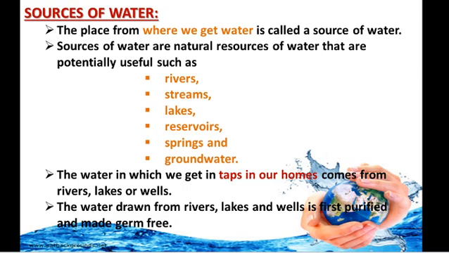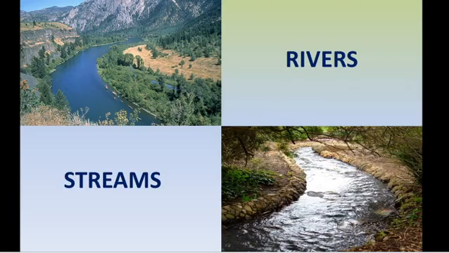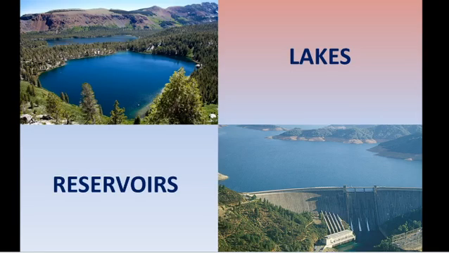So we have to make that water germ free, right? Because we are getting it from various places, maybe it contains some germs or it may be contaminated. So we have to purify it and then use it for our purpose. So rivers, streams, lakes, reservoirs are sources of water.